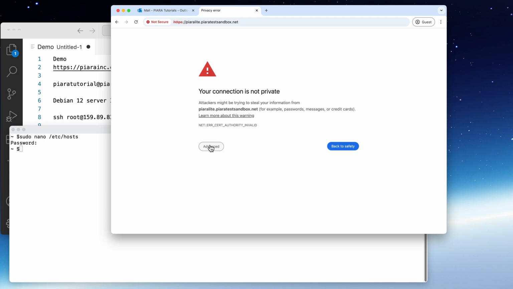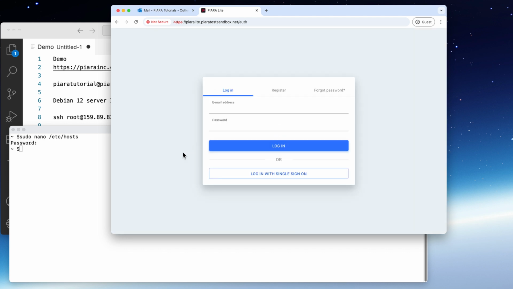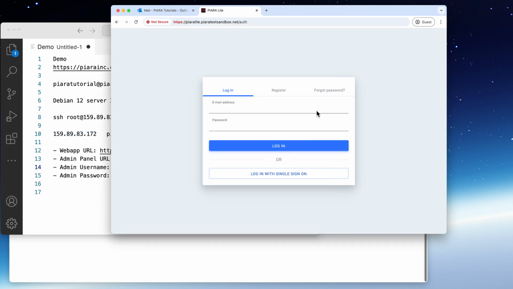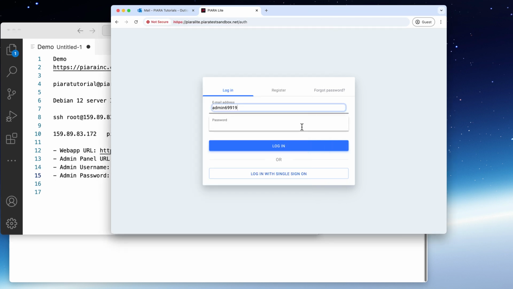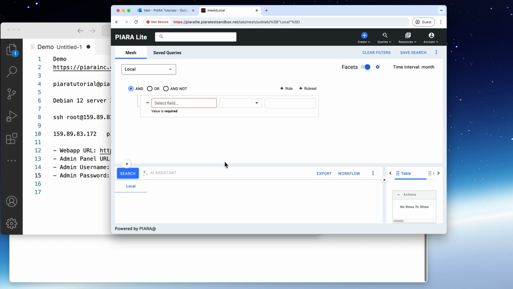Okay, ignore this message. PIARA during the installation, the default installation uses self-signed certificates. That's why you're gonna see such a message. Okay, if all goes well, we should see the login page. Wonderful. And we can use admin username and password that was provided to us by installation scripts. And congratulations, you have successfully installed PIARA. Enjoy. Thank you.